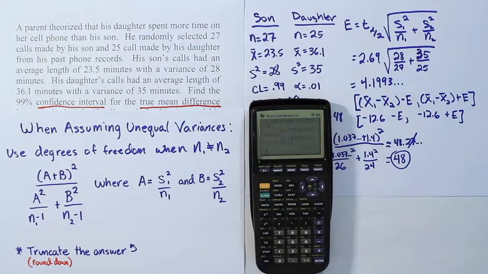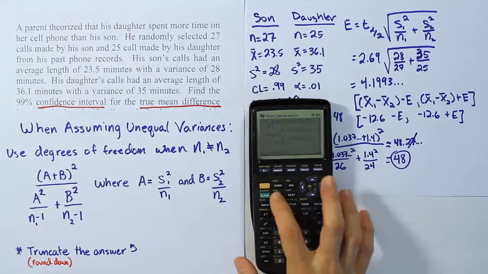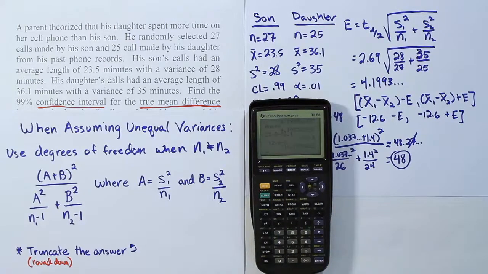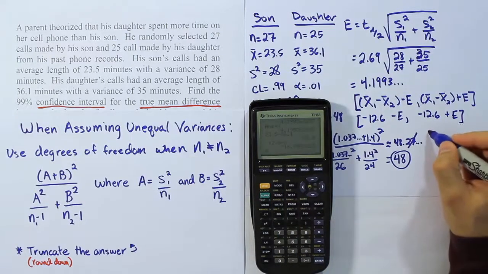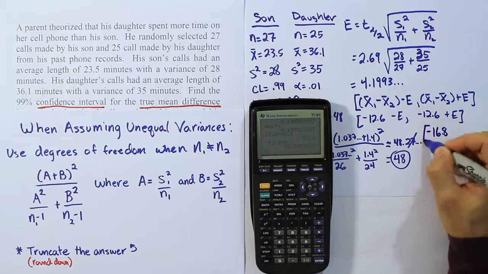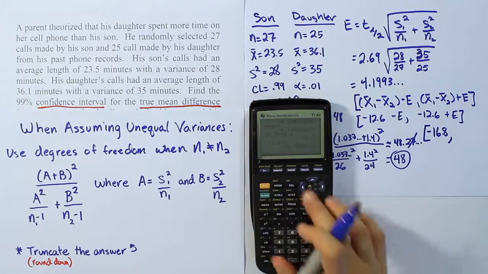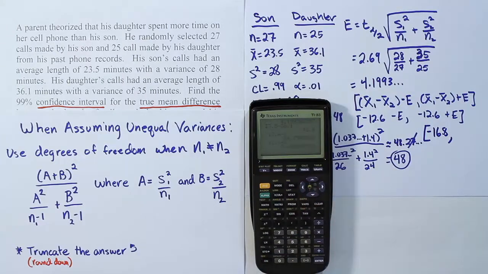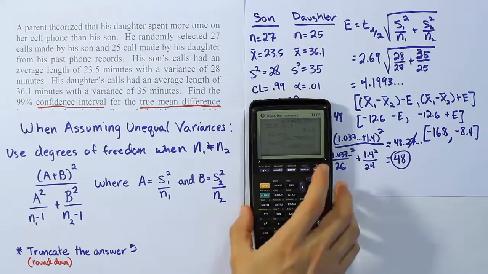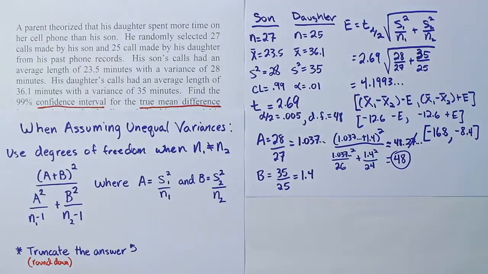All right, let's see what that turns out to be ultimately. So minus 12.6 minus the error gives us negative 16.8. So negative 16.8. And then we'll do it again, but this time adding the error in. And we get negative 8.4, negative 8.4. Okay, so in this case, what we see here is that this interval is fully negative. Remember, if the interval is entirely negative, it means that the second population or the second sample set of data was statistically larger than the first sample set.